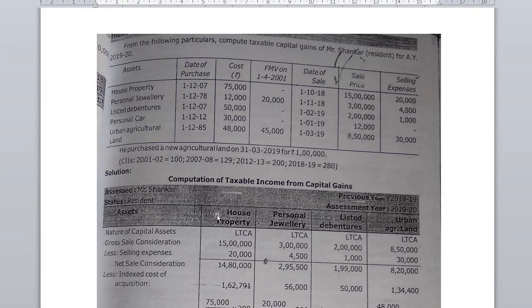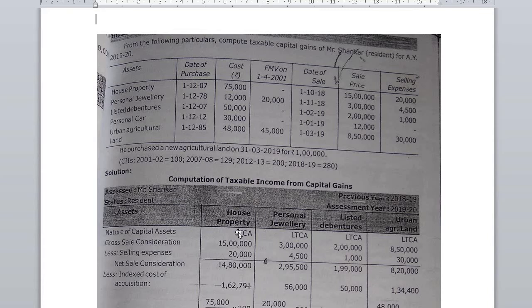Here, see, you can calculate one by one: house property, after that listed debenture, later personal jewelry and urban agricultural land. Or you can even calculate all the assets at a time by creating different columns. Here the resident is Mr. Shankar, previous year 2018-19, assessment year 2019-20.